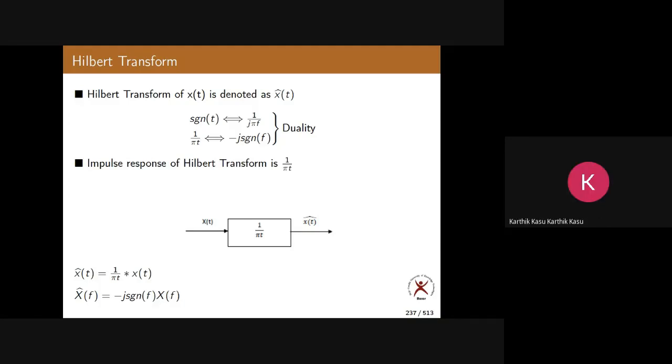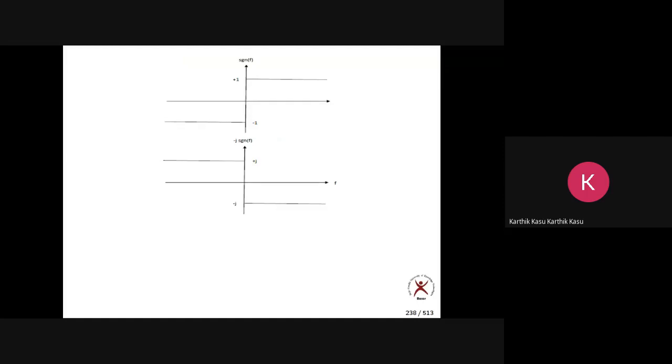Now, let us write signum of f. So when f is positive, it is 1. When f is negative, it is minus 1. See, any signal behaves the same whether it is in the time domain or in the frequency domain. Please remember this.